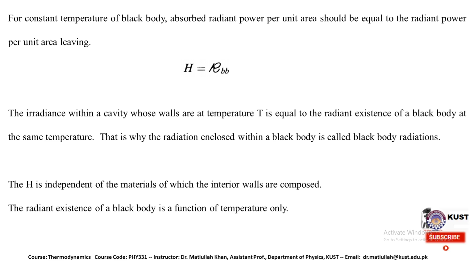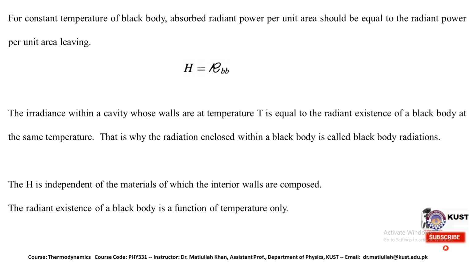In the case of a perfect black body, the radiation of the body is independent of the nature of the material, but it only depends upon the temperature. This is very interesting, that the radiation in this case only depends upon the temperature of that material. This is something about black body radiation.